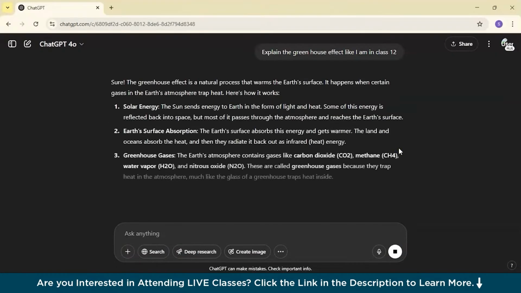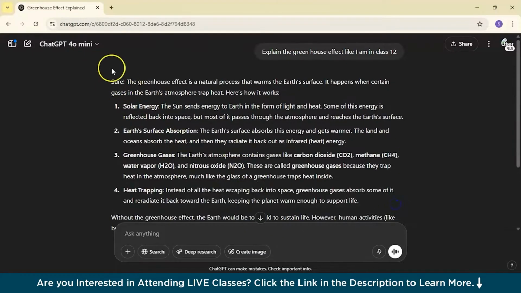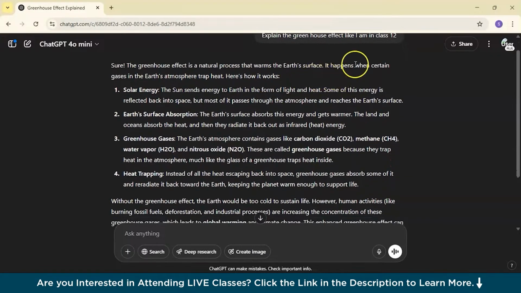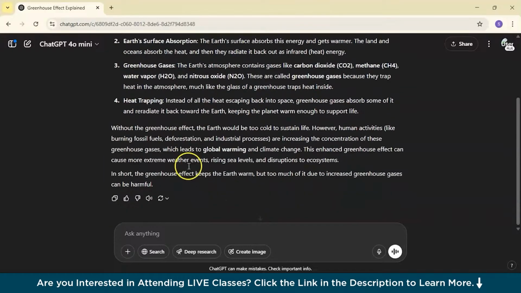So you can basically see a human-like generation. Just like here, the greenhouse effect is a natural process that warms the Earth's surface. It happens when certain gases in the Earth's atmosphere trap the heat. Here's how it works. It will have a detailed explanation on the solar energy, Earth's surface absorption, greenhouse gases, heat trapping and all. So after all these 4 points, it has also given: without the greenhouse effect, the earth would be too cold to sustain life.